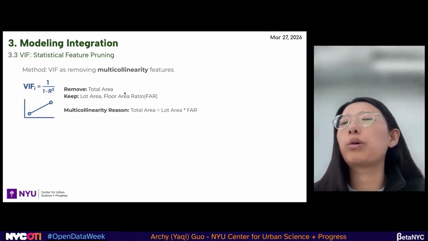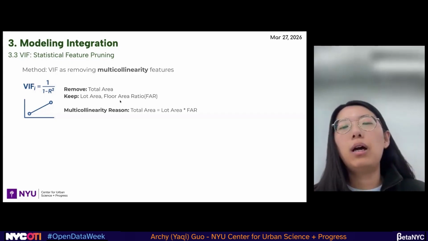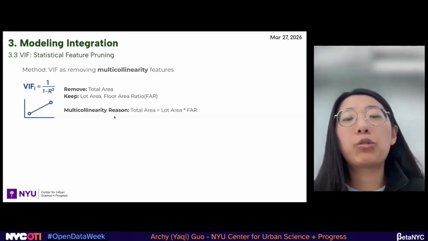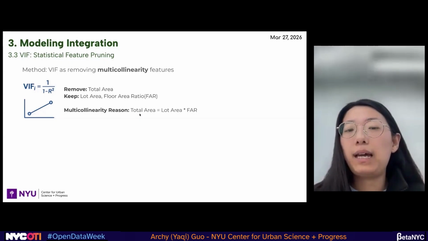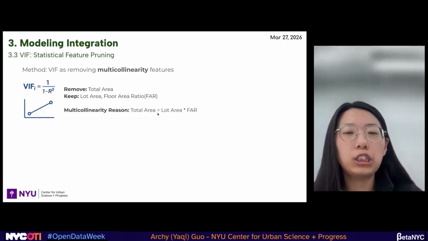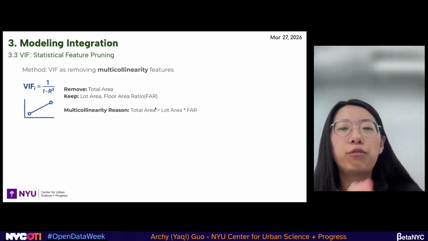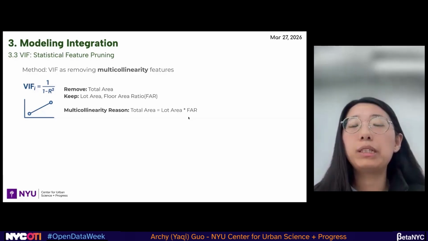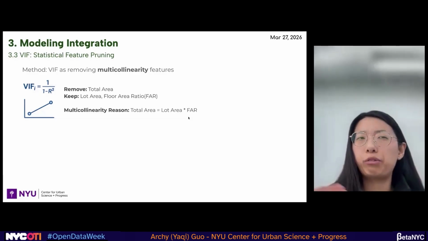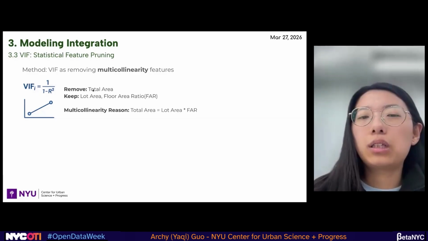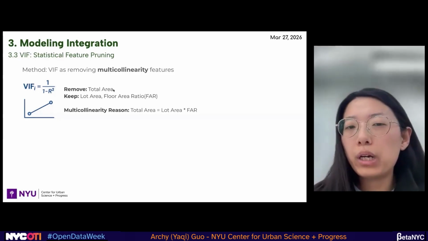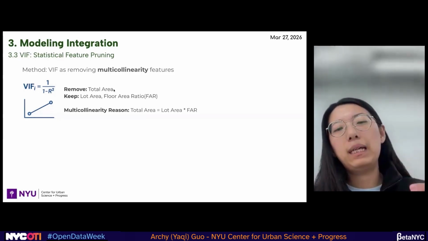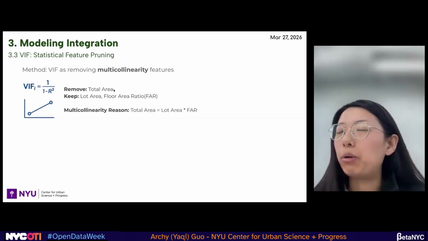We remove the total area and keep the other two. We can do it the other way. The reason here is we can easily tell the total area has some relationship with the lot area and the floor area ratio, which means if it contains all the three variables, the coefficient of total area will be distributed by the other two variables.